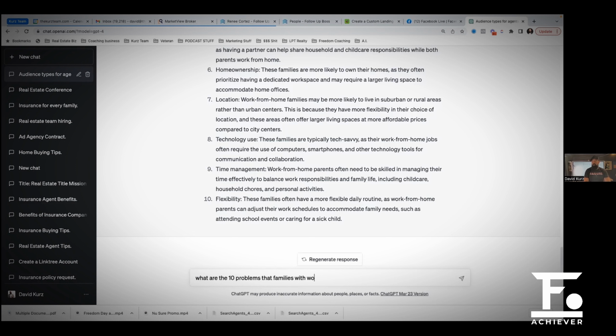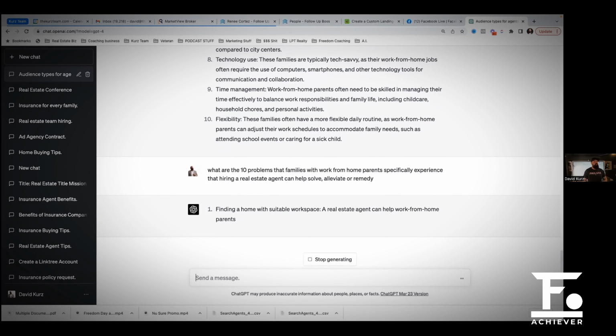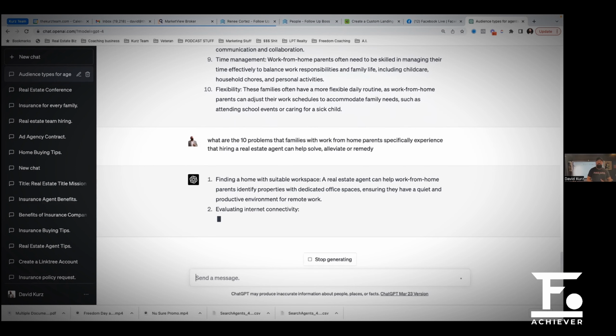Families with work from home parents specifically experience that hiring a real estate agent can help solve, alleviate, or remedy. Now we want to know what problems they have. What's typical out there, right? And so problem number one, finding a home with suitable workspace, right?